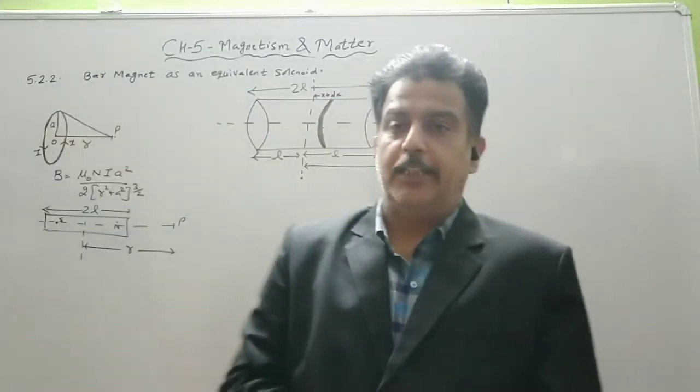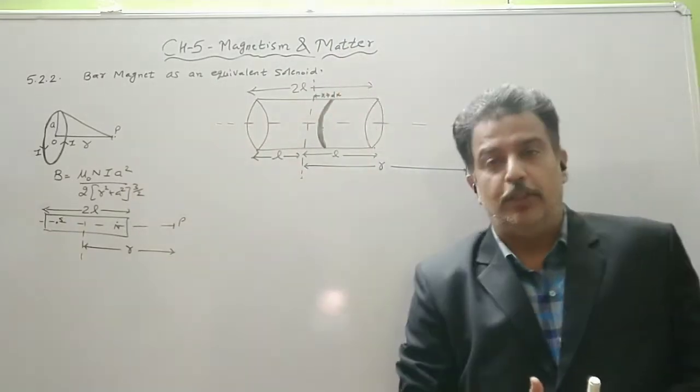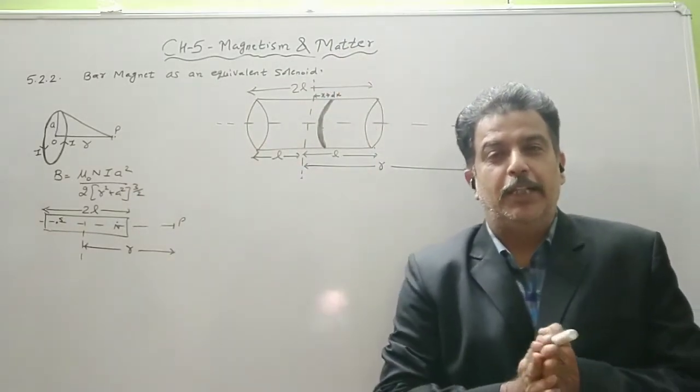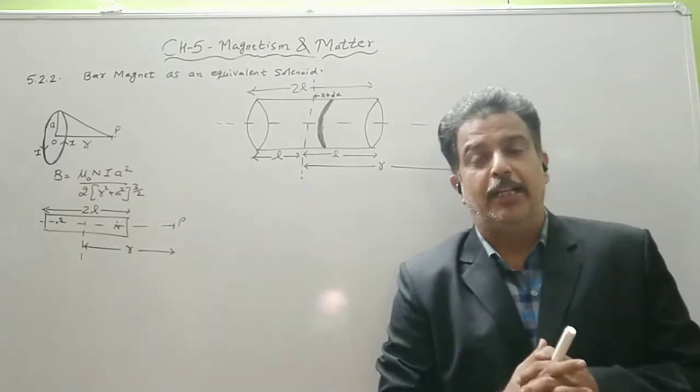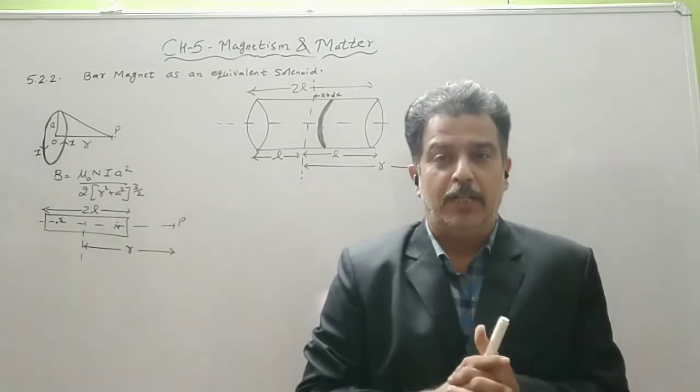Now our next theory is bar magnet as an equivalent solenoid. So in the previous topic we have seen the diagram where the magnetic field lines of a bar magnet and a solenoid were similar.